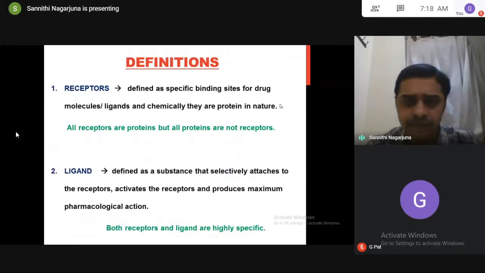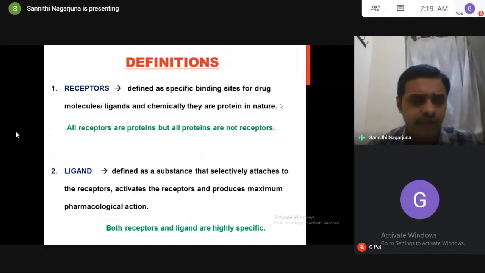Coming to the definitions, the first is receptors. They are defined as specific binding sites for drug molecules or ligands, and chemically all receptors are protein in nature.